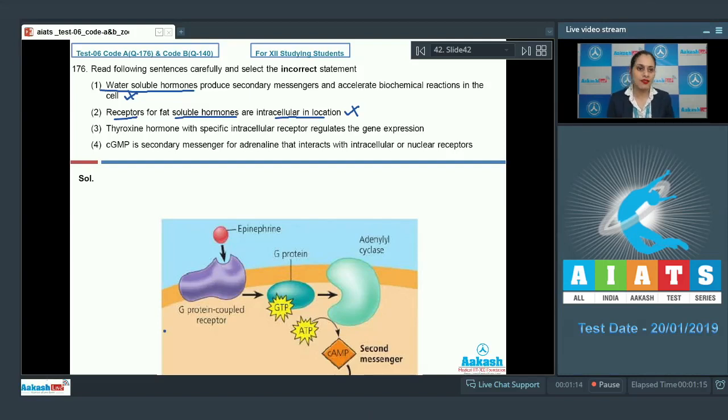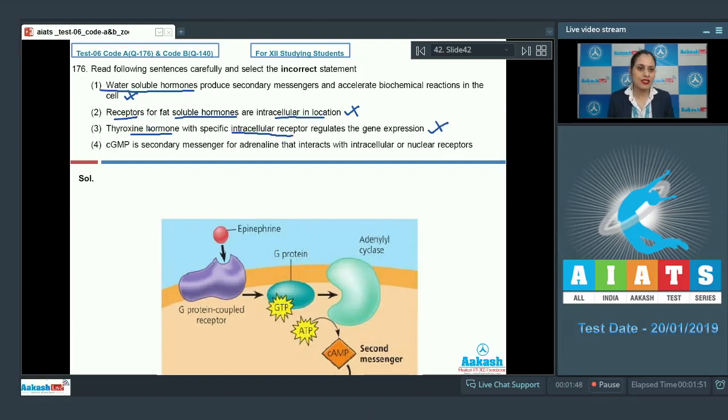The next statement given is, thyroxine hormone with specific intracellular receptor regulates the gene expression. As it is also a correct statement, this cannot be the correct answer to our question. Thyroxine or thyroid hormones are iodothyronines, and these are lipid-soluble hormones. These hormones have intracellular receptors, and this hormone-receptor complex then regulates the gene expression within the cell.